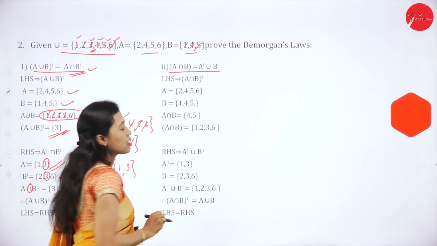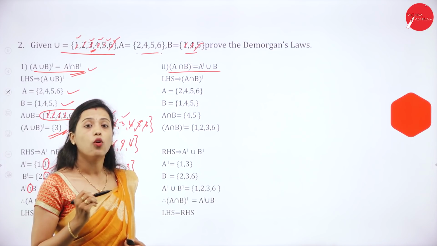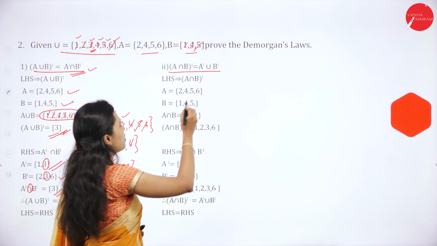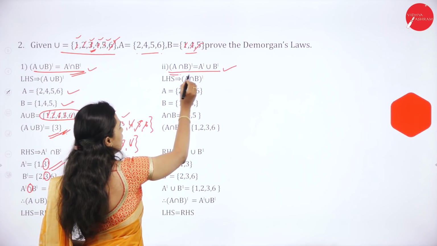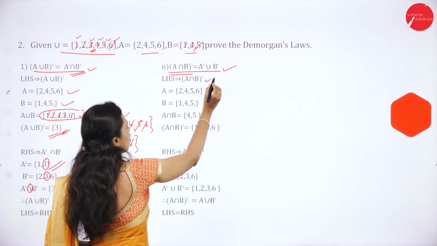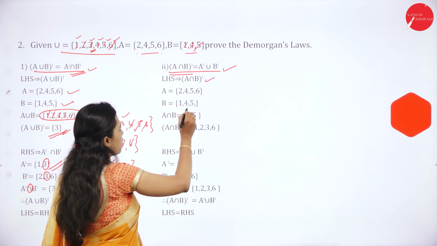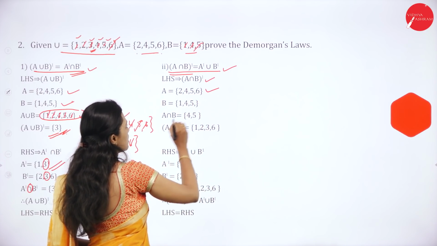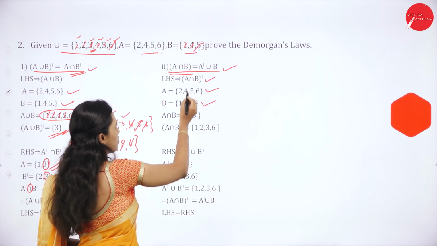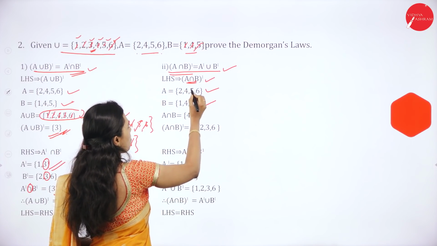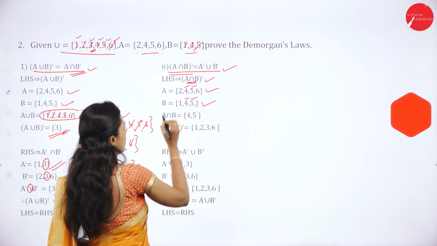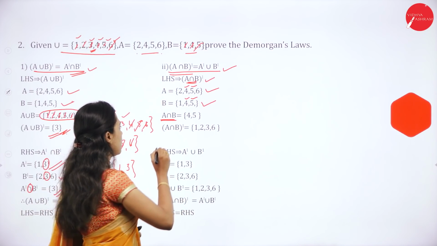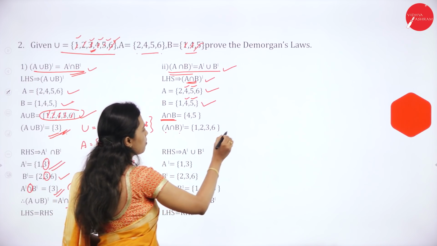Then the second De Morgan's law is A intersection B whole complement is equal to A complement union B complement. First take LHS, A intersection B whole complement. So first we'll find out A intersection B. A is 2, 4, 5, 6. B is 1, 4, 5. So intersection, common elements are 4 and 5. A intersection B is equal to 4 and 5. Then A intersection B whole complement.